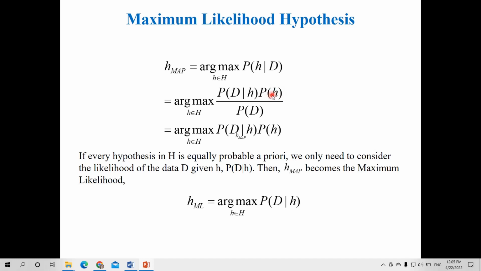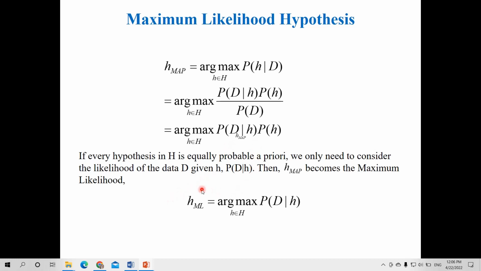If we consider that all the hypothesis functions have equal probability, that is, if every hypothesis in H is equally probable a priori, then we need to consider the likelihood of data D only.